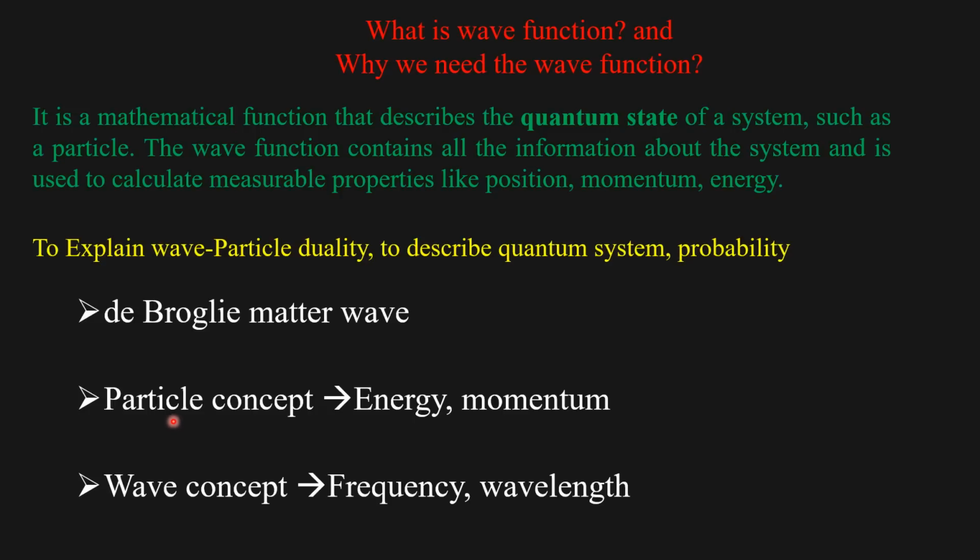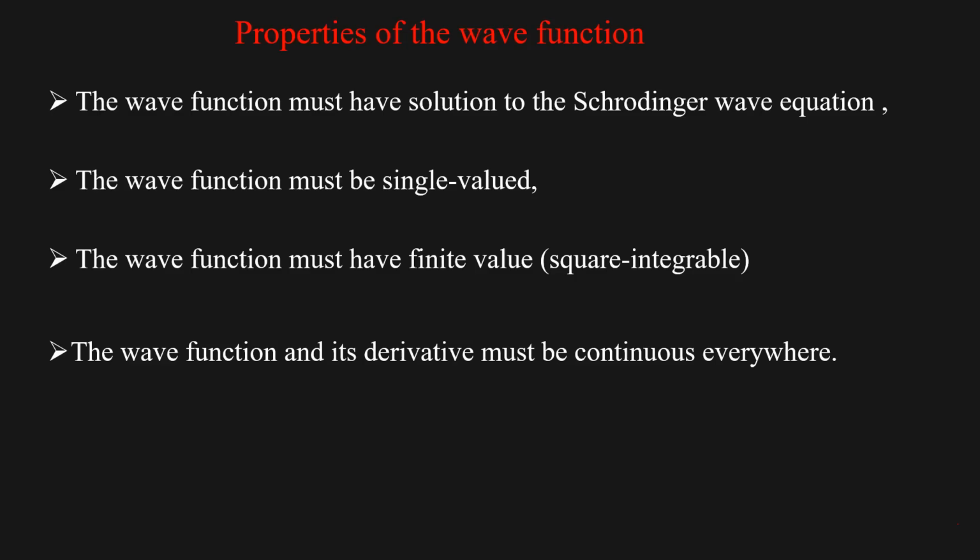We have here both particle concept. If we consider the particle concept, then we have to deal with the energy and momentum. A particle means it has some energy and momentum. Wave concept means it has frequency and wavelength. We are going to deal with all this energy, momentum, frequency and wavelength.